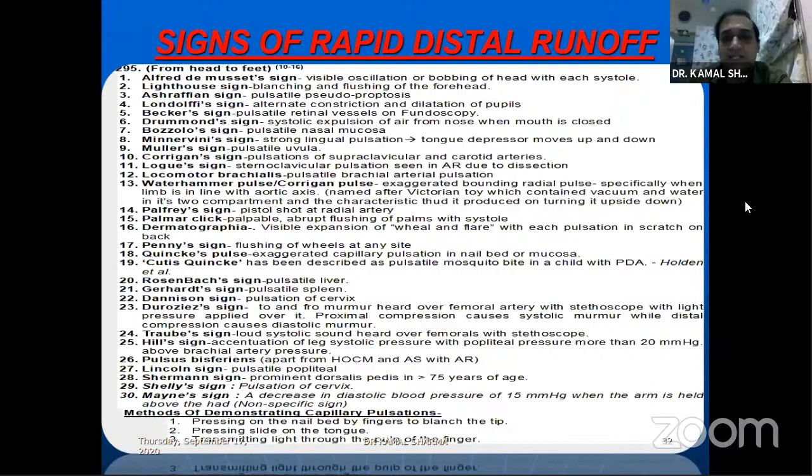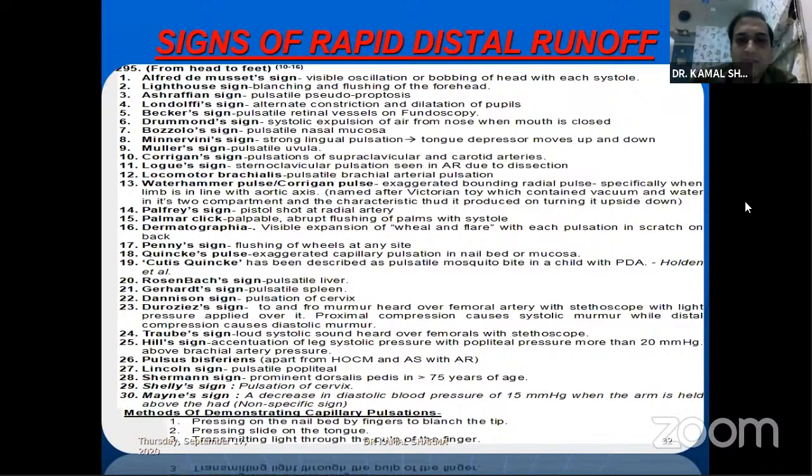Water hammer pulse is nothing but the exaggerated bounding radial pulse, specifically when the limb is in line with the aorta, as we know from the Victorian-time raising of the hand. Palfrey's sign is the pistol shot in the radial artery. Palmer's sign is visible abrupt flushing of the palm with systole. Dermatographia is a wheal and flare reaction on scratching of the back, which you find as pulsatile. Penny's sign is flushing of the wheals, if there are any, on the patient's skin. Quincke's sign is pulsatility in the nail bed, which you can demonstrate by compressing the nail bed, or throwing a torchlight, etc., and a slide.